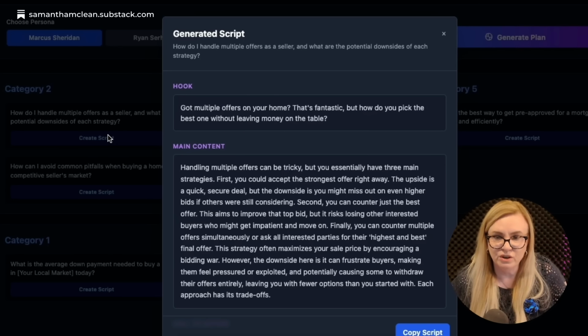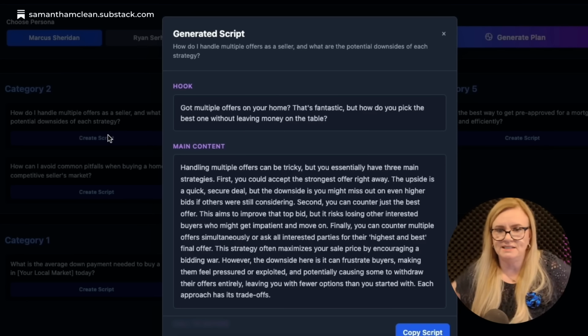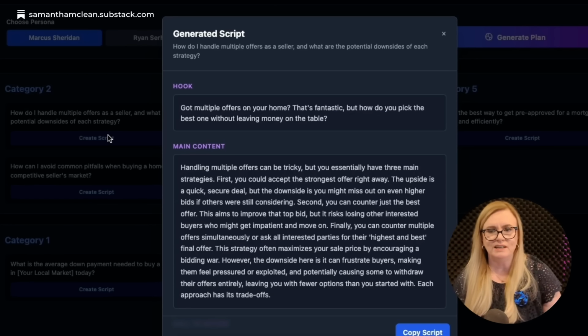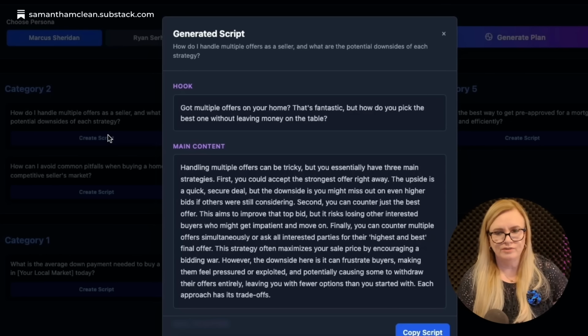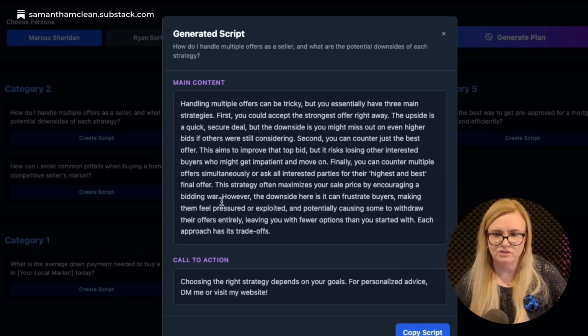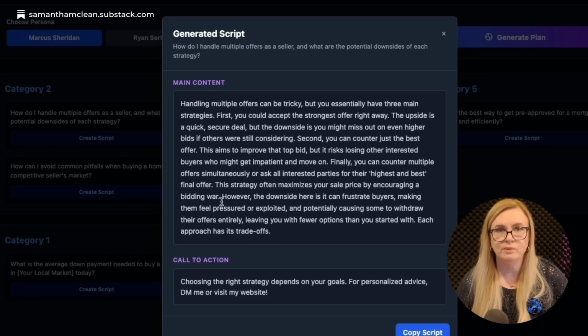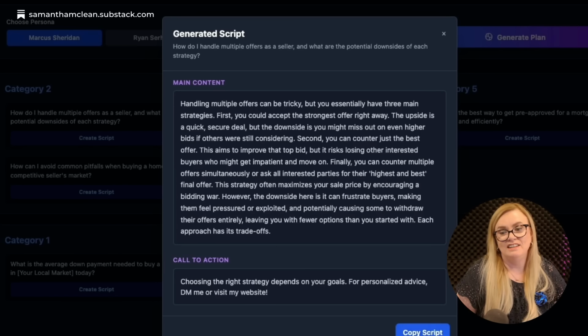Okay, here we go. Hook: got multiple offers on your home? That's fantastic. But how do you pick the best one without leaving money on the table? Handling multiple offers can be tricky, blah, blah, blah. Call to action: choosing the right strategy depends on your goals. For personal advice, DM me or visit my website. What do you think? So then you can go copy your script and put it in your teleprompter and off you go. Do your hair and makeup, you're done.